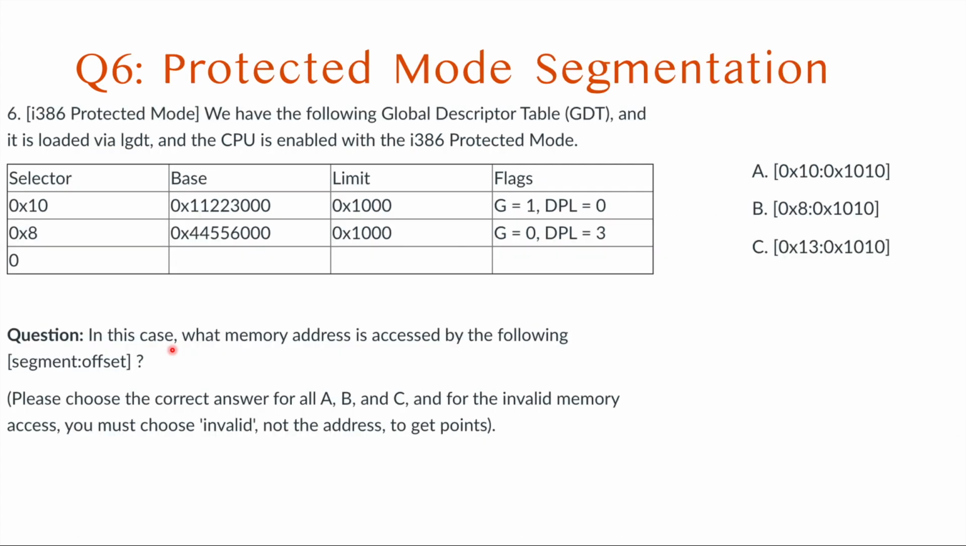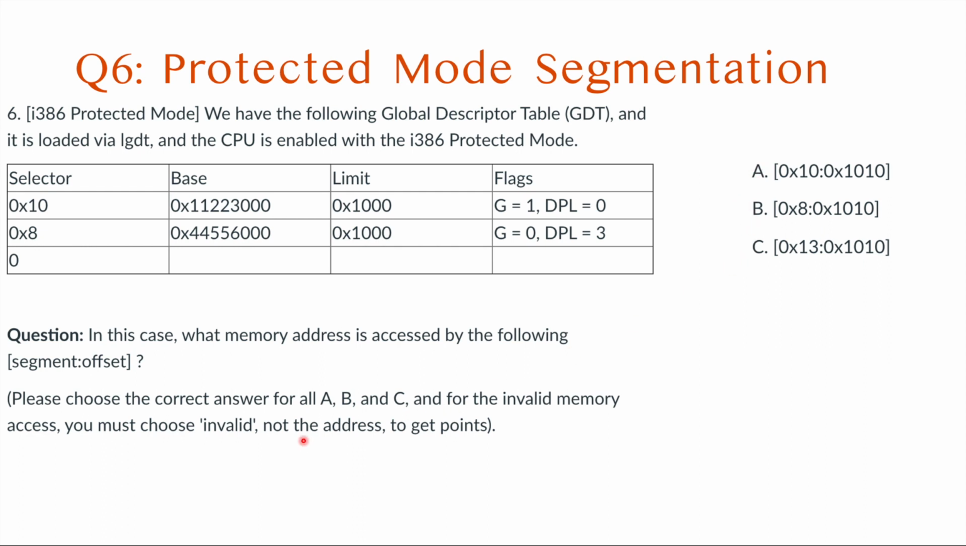Question 6 is about protected mode segmentation. We went through real mode segmentation in questions 1 and 2, and now it's about protected mode. We have the following global descriptor table, loaded via LGDT, and the CPU is enabled with protected mode. That means we should translate the segment offset pair using this global descriptor table. The question is, what memory address is accessed by the following segment offsets? You need to choose the address for each of A, B and C.